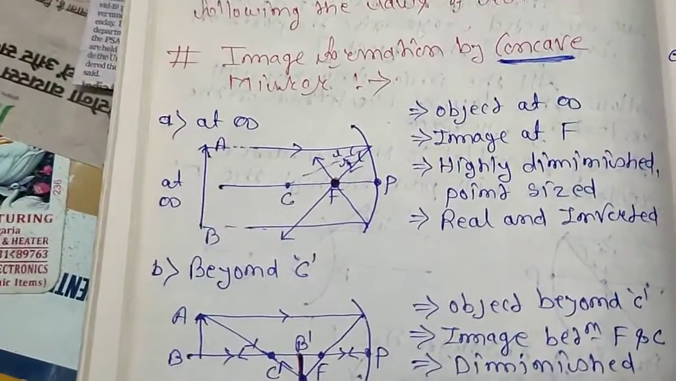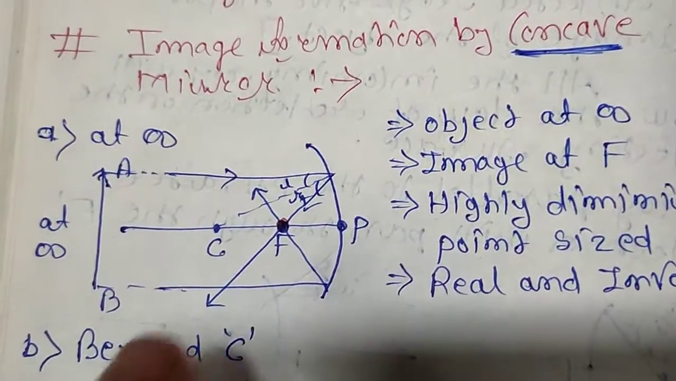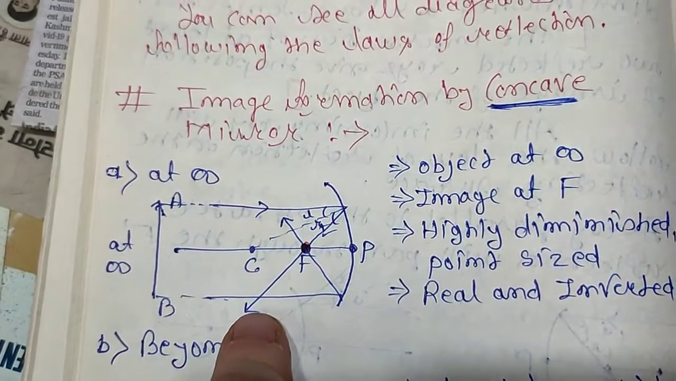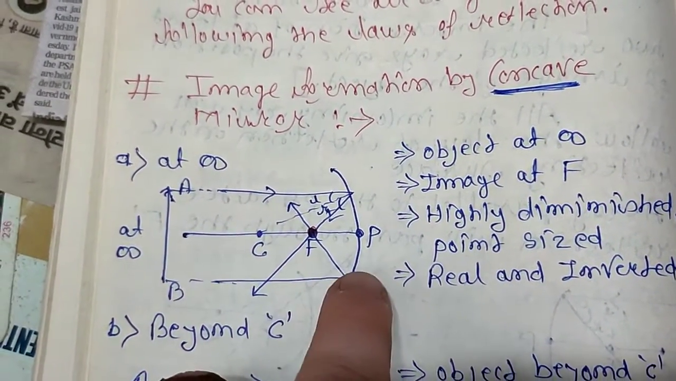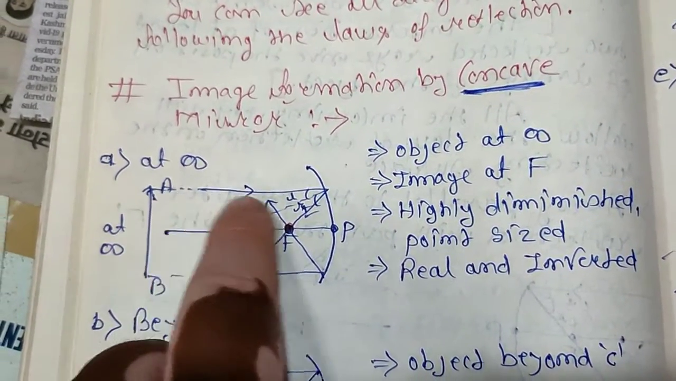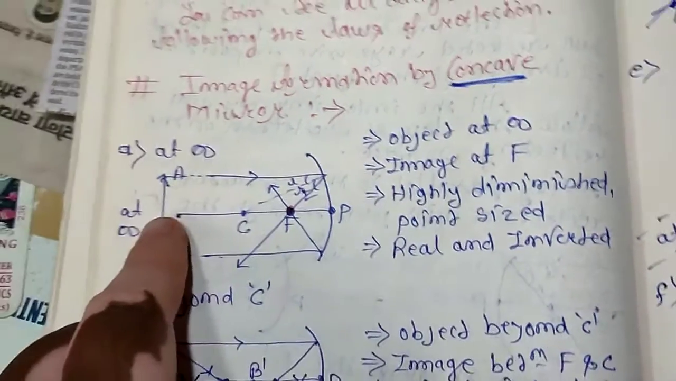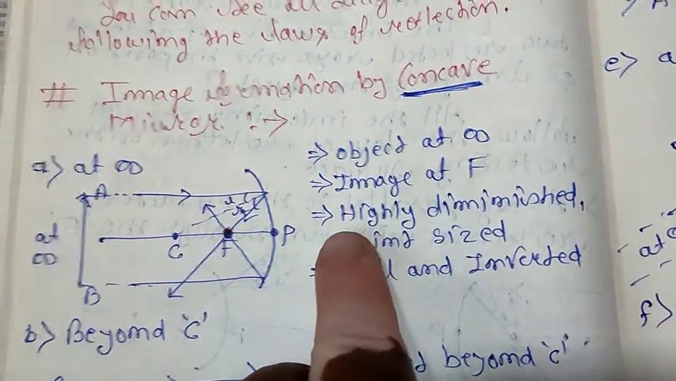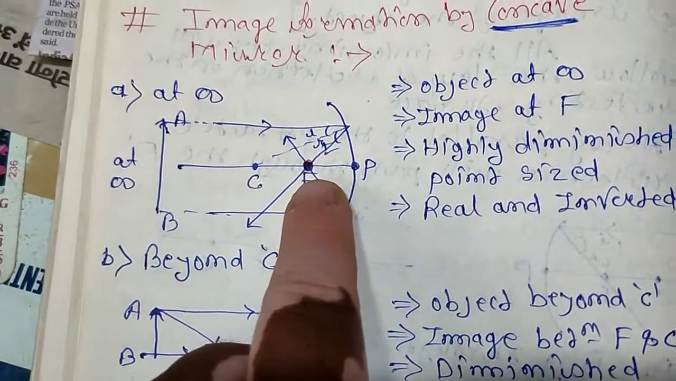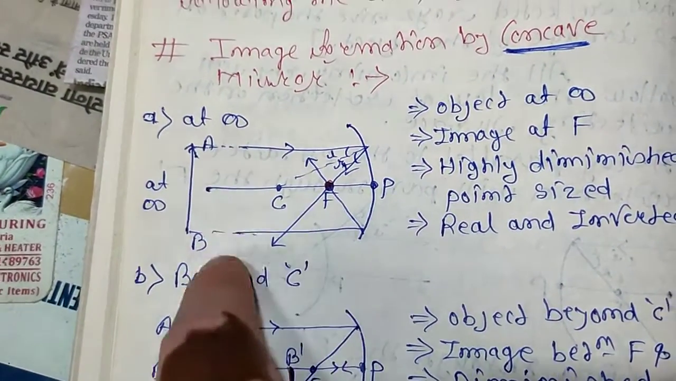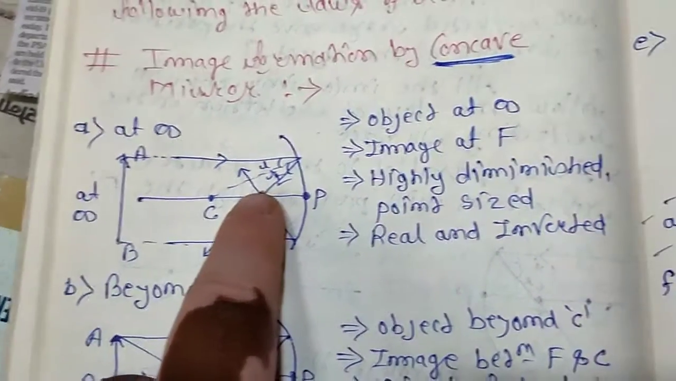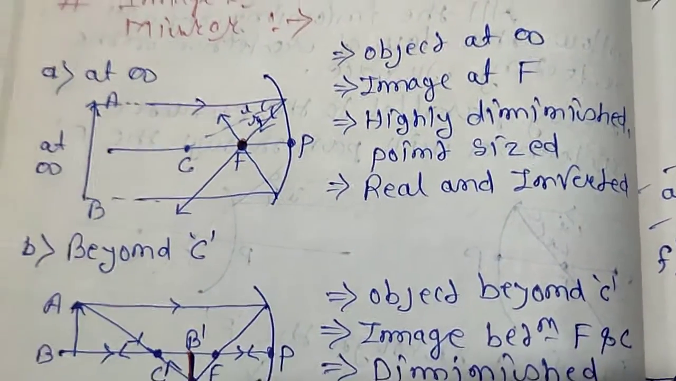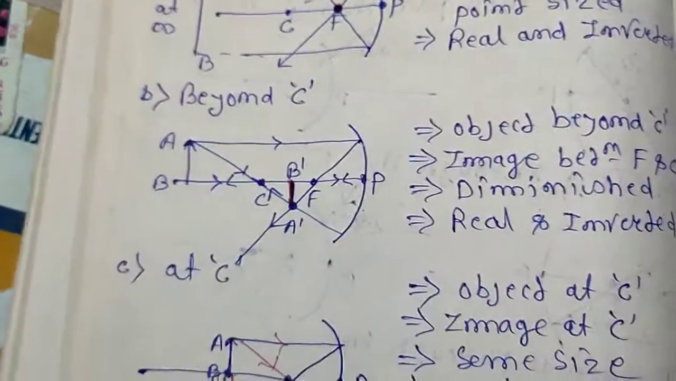First, when the object is at infinity, the image is formed at the focal point. The ray is reflected through the focal point. Whenever the ray passes through the focal point, that means the object at A, this will pass through F. The object is at infinity and the image will be formed at the focal point only, because here you can see the rays intersect each other at F only. The nature of the image will be highly diminished, point-sized, real and inverted.